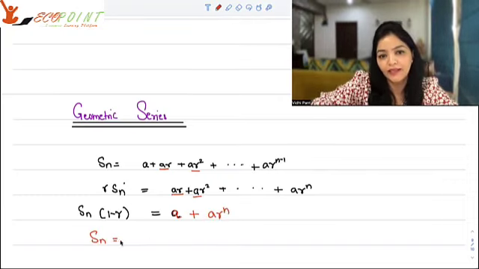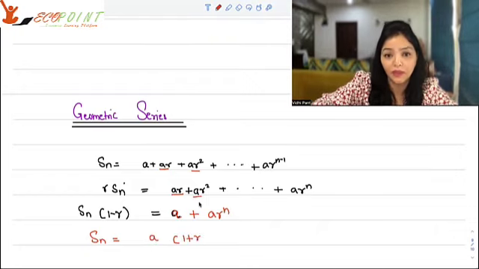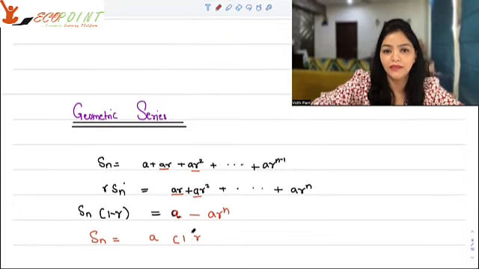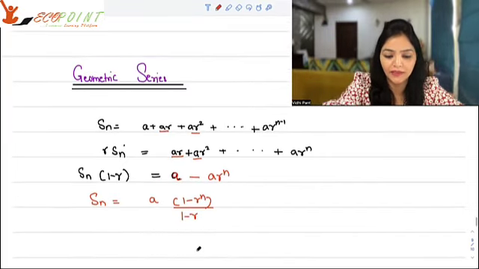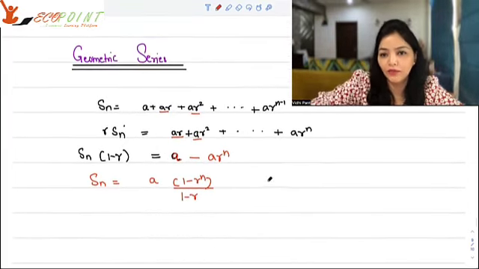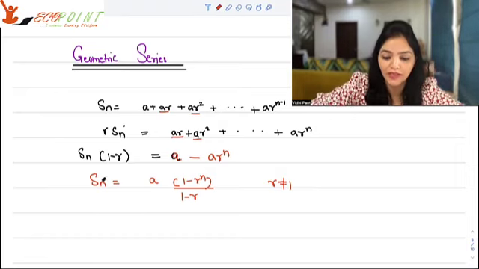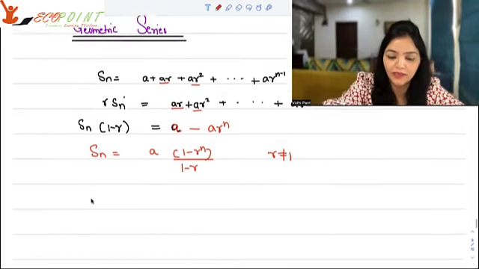So Sn is A into 1 minus R to the power n, whole thing upon 1 minus R. Now, this can only happen when R is not equal to 1, for a simple reason: in the denominator, you cannot have 0. So existence has to be there.